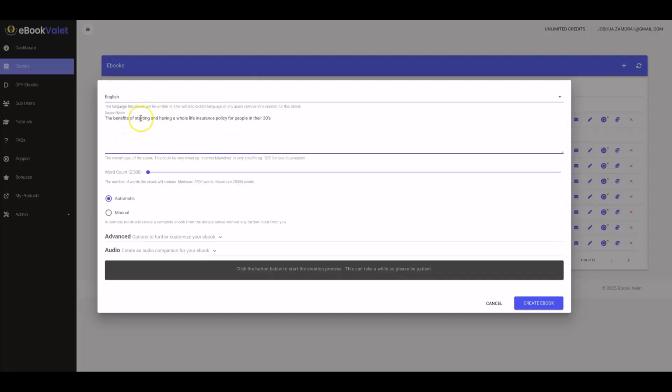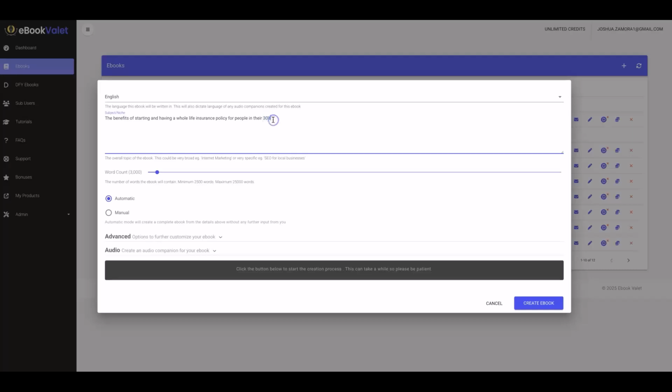I'm going to input my niche there, and then have, let's say, a 3,000 word report written for this niche, which is the benefits of starting and having a whole life insurance policy for people in their 30s. So you can see this is a very specific niche that I'm targeting, which is whole life insurance for people that are specifically in their 30s.